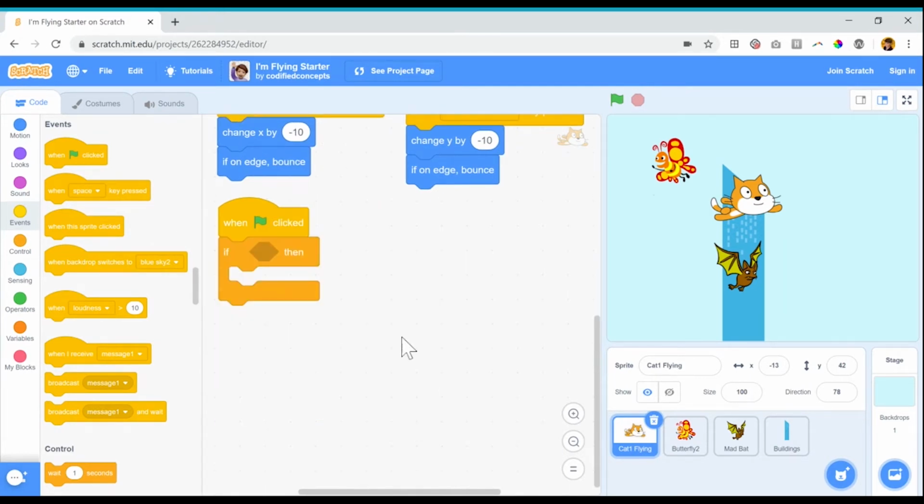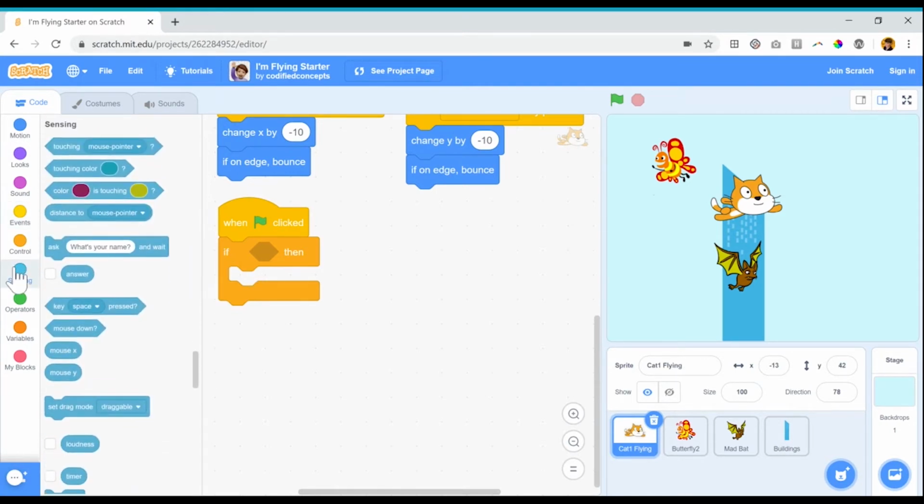I notice that there's a hole between if and then. It's got some sort of pointy shapes on the end. If I look through my blocks, I'll notice when I click on the light blue sensing blocks that there are a few here that are that shape. I'm going to grab the one at the top that says touching mouse pointer. I notice when I hold it close to that hole, the edges turn white.